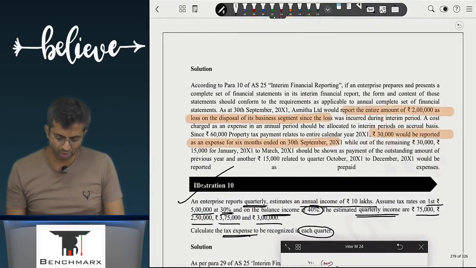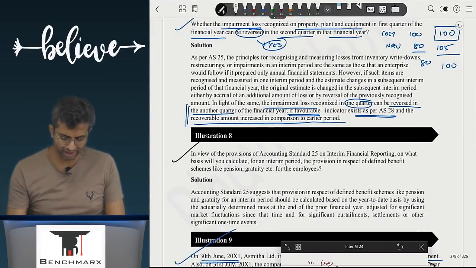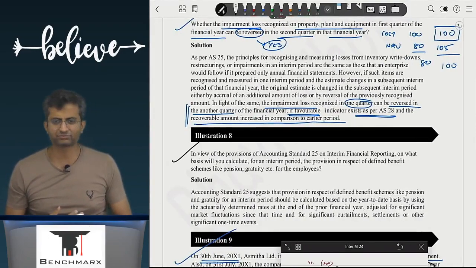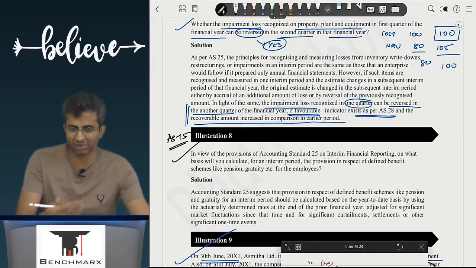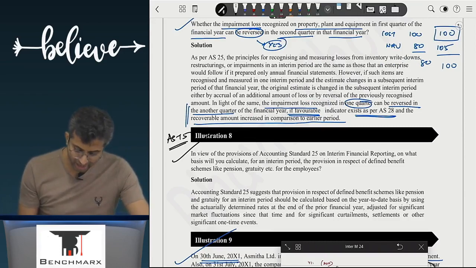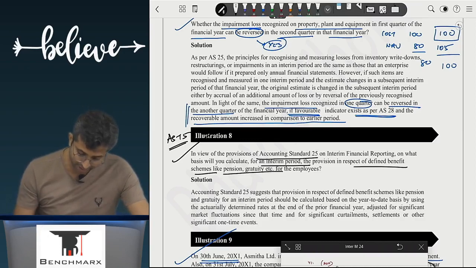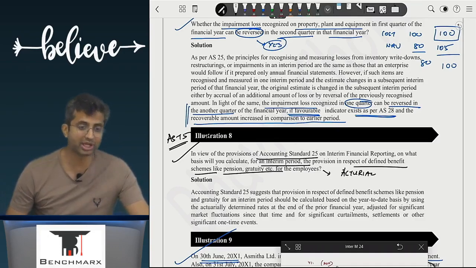Achha, there is one more question, that is question number 8, which is linked to AS15. Now you are yet to do AS15, but अभी के लिए वो कर लेते हैं, discuss कर लेते हैं. In view of provision of AS25 on interim reporting, on what basis will you calculate an interim period provision in respect of defined benefit schemes like pension, gratuity for employees? You will say this is as per the actuarial valuation. What does it mean you will do when you do AS15?